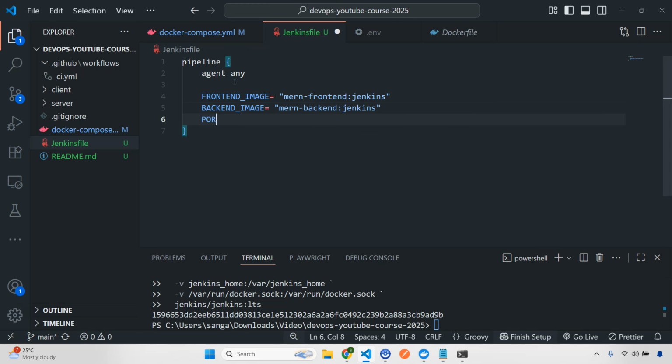Then I'm going to have a port environment, I'll give this one 5000, and then I'm going to have a Mongo URI. This will be Mongo URI, and this will be equal to mongodb. Now remember, this will be our container name, right? So what we need to do is mongo. I think this part we have already discussed, 27017, and then let's give the task DB, the same DB that we used previously. So this will be our environment. Man, I always make these mistakes. This we need to do inside environment, right? So we'll do environment.